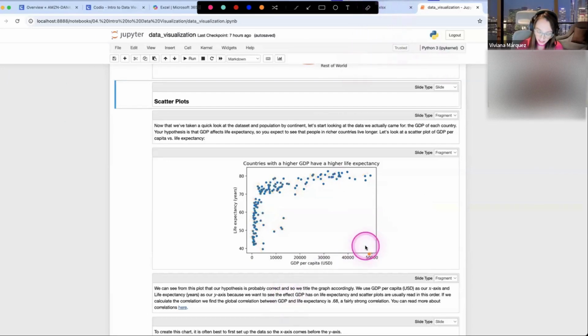Because these different dots, what do they represent? This dot represents a country. I don't know what country it is, but that's a country. And this country has a specific GDP and a specific life expectancy. And here's another country. But between this country and this country, there's no relationship. Like they just are countries that have some values. So this is not ideal data for a line chart.